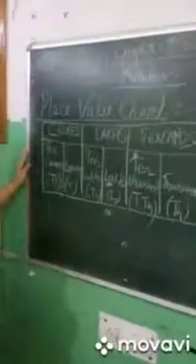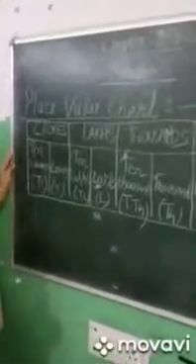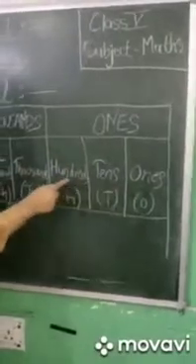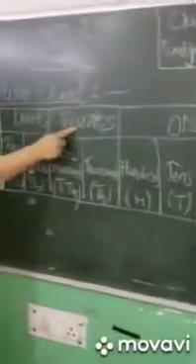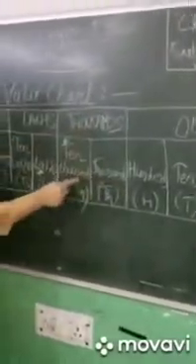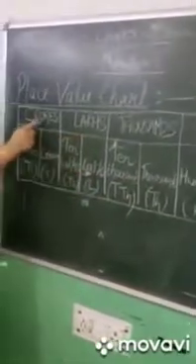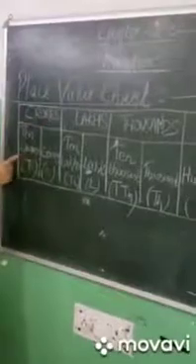Here we have the place value chart. I know you all are aware of the place value chart, but in this session, read along with me: ones, tens, hundreds, thousands, 10,000, lakh, 10 lakh, crore, 10 crore. Fine? Okay.